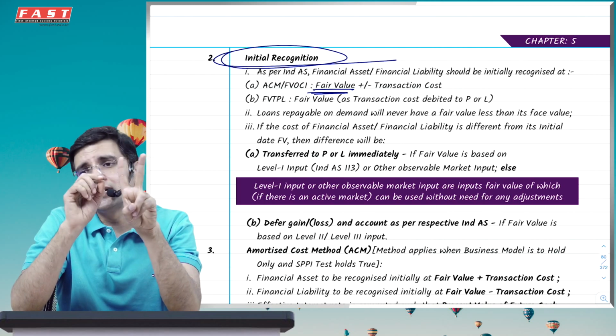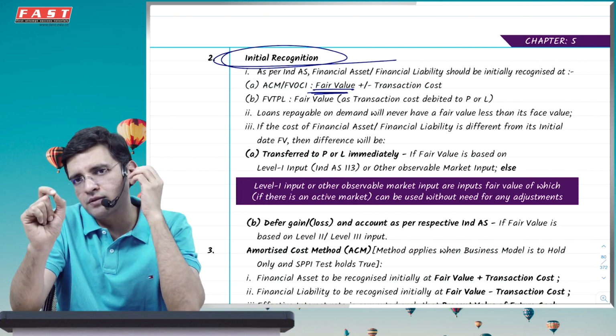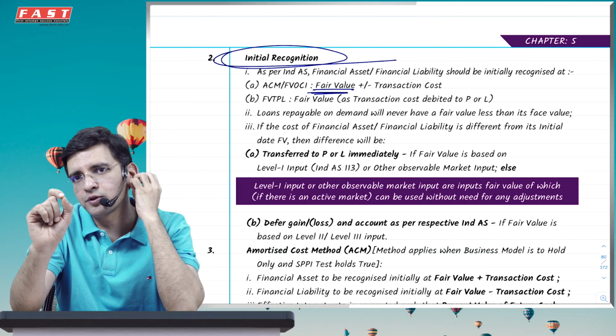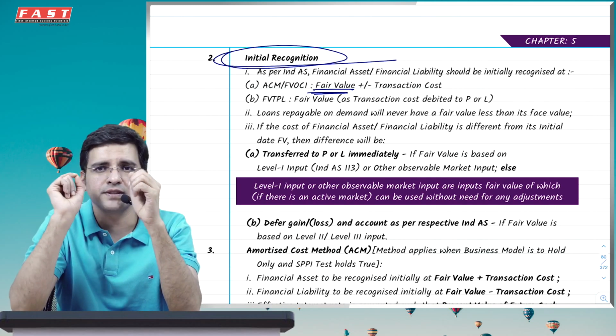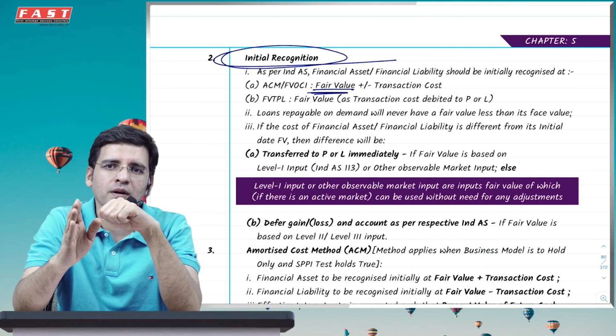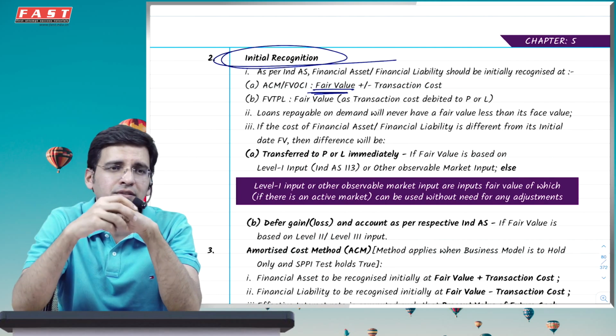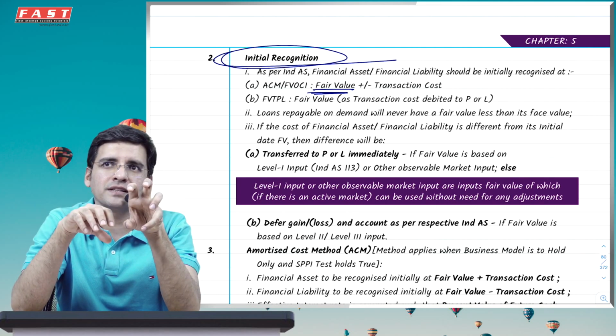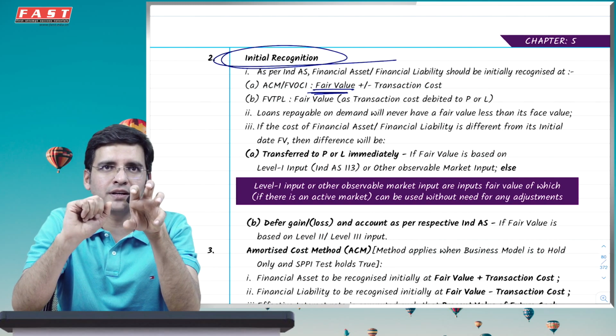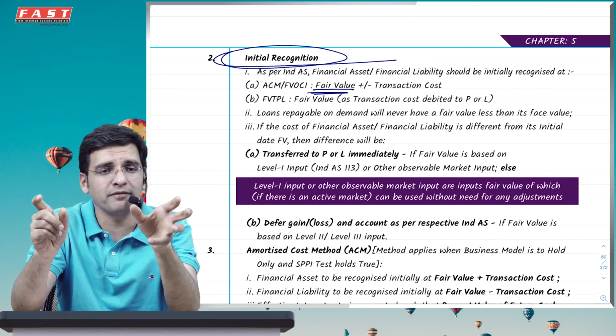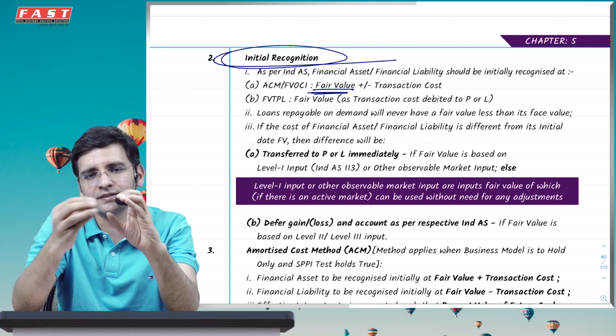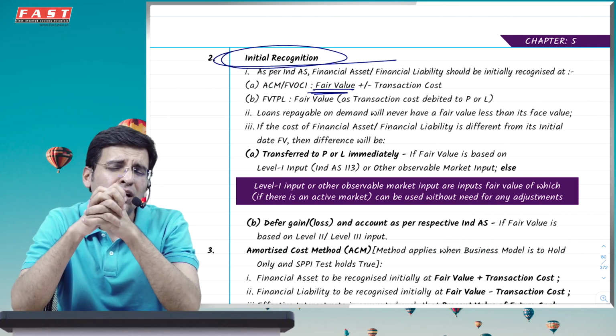This is one. Second, initial recognition, you might have incurred some transaction cost. What is transaction cost? It is directly attributable cost, directly attributable to the purchase. That means if you would not have purchased that particular asset, that cost would not have been incurred. If I bought a debenture and paid a commission to an agent for buying that debenture, I would not have paid this agent commission if I had not bought the debenture. So I will say it is an initial direct cost or a transaction cost.